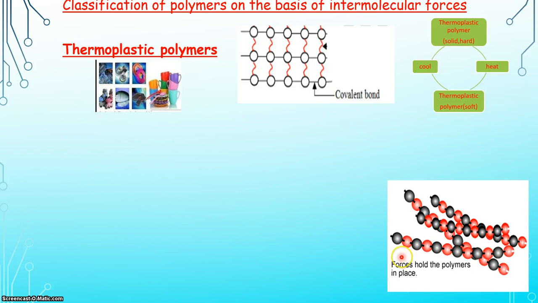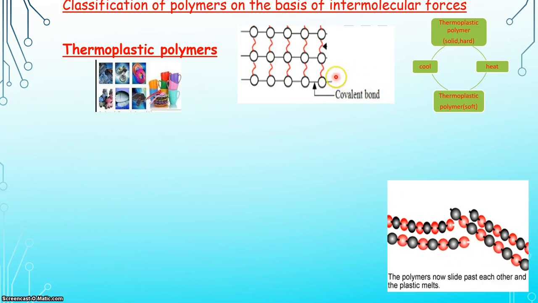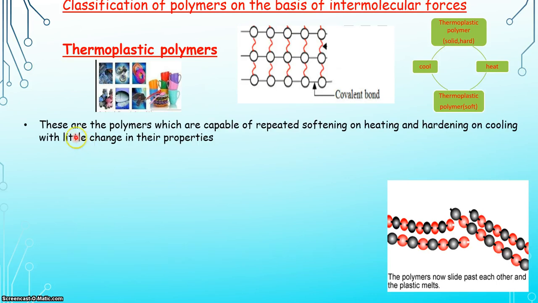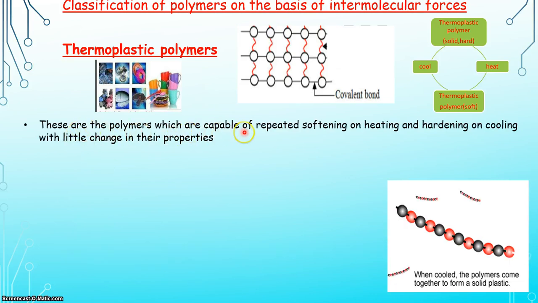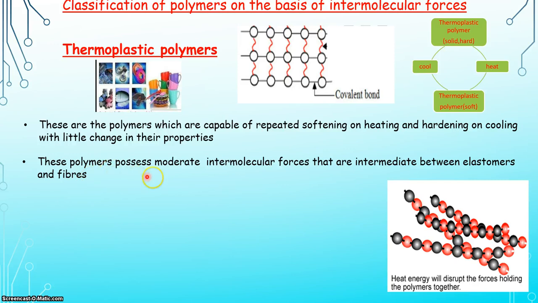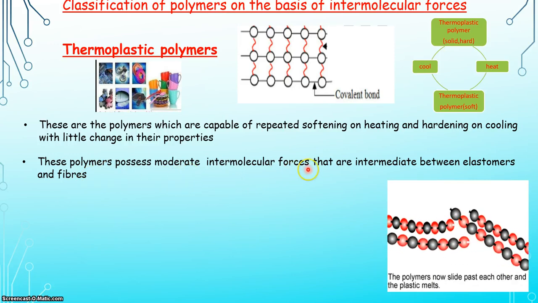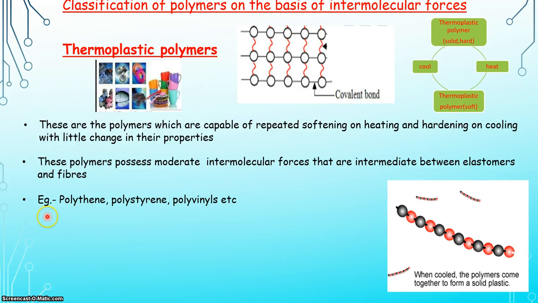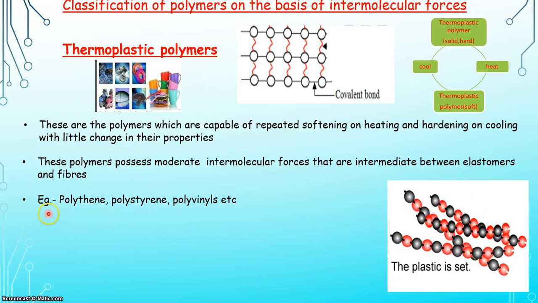But why does this thermoplastic polymer possess this kind of property? It is due to the covalent bonds present in its polymeric chain. So, thermoplastic polymers are the polymers which are capable of repeated softening on heating and hardening on cooling with little change in their properties. These polymers possess moderate intermolecular forces that are intermediate between elastomers and fibers. Examples of thermoplastic polymers are polythene, polystyrene and polyvinyls, etc.